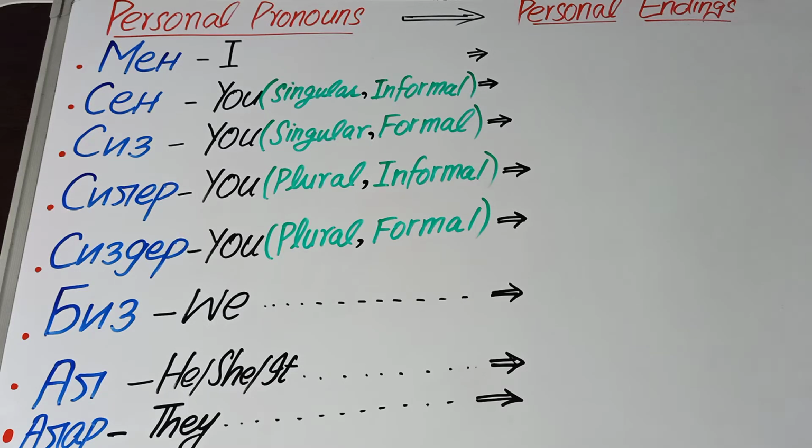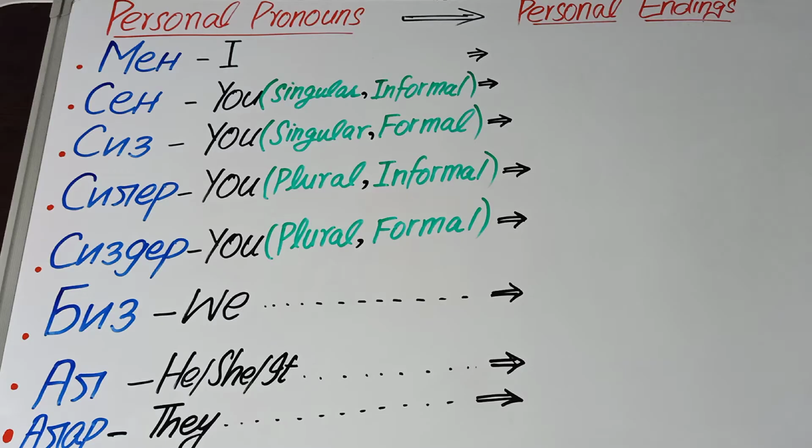Today we are going to talk about personal pronouns and their personal endings. As far as the English language is concerned, we have personal pronouns like I, we, you, they, he, she, and it. But in the Kyrgyz language, we have eight personal pronouns and they have their specific personal endings.